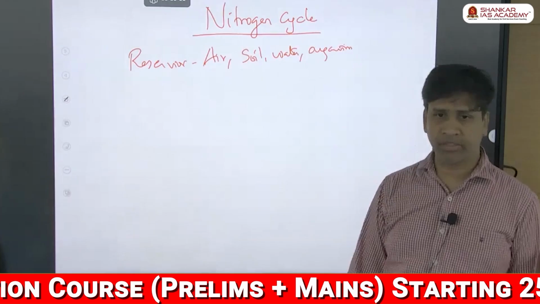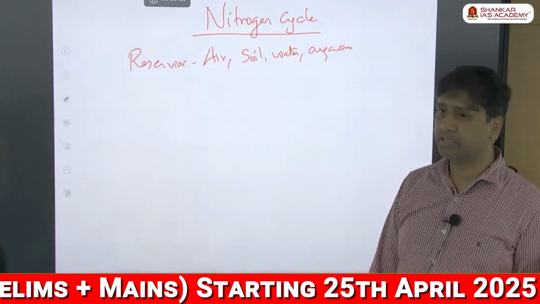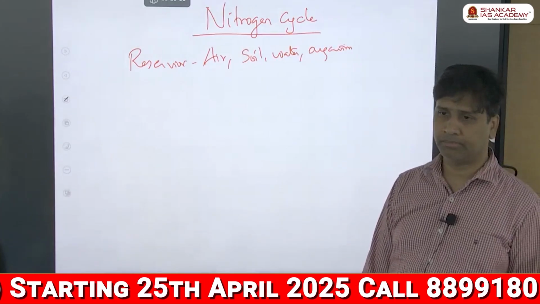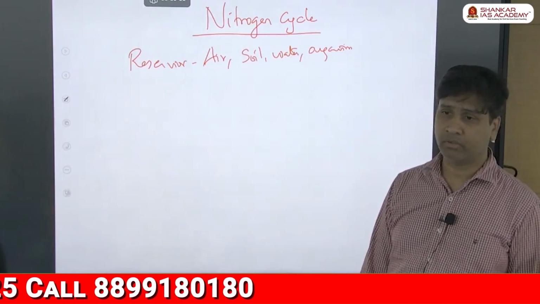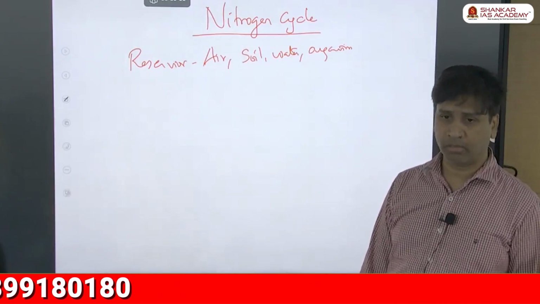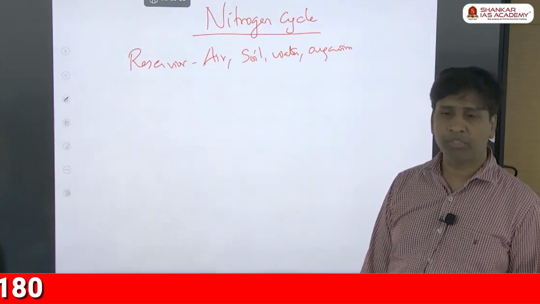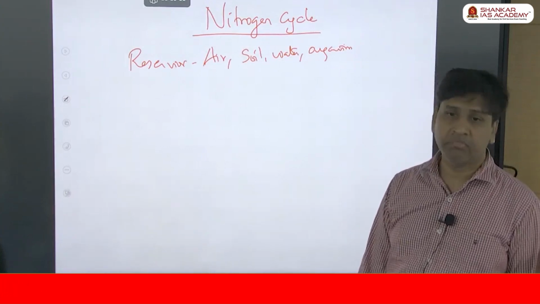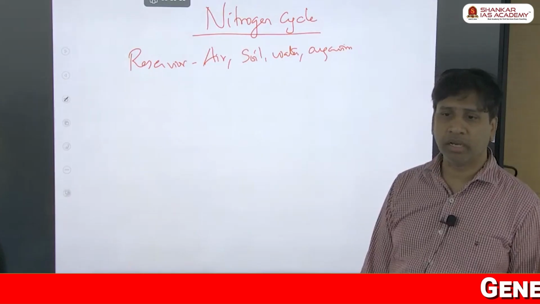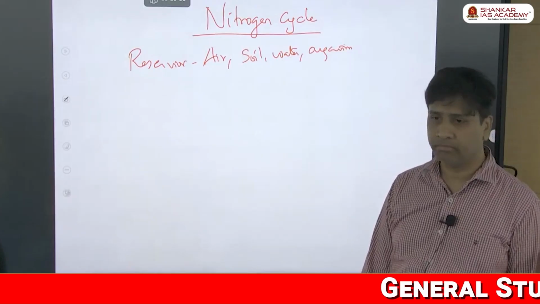Can you guess what is the percentage of nitrogen in the air? What is the percentage of nitrogen in the soil, water, and organisms? Within the air, 77% is nitrogen, 23% is oxygen. But if you take 100% of the nitrogen on this earth, how much will be in the air form, and how much in the soil, water, and organisms? More than 99.9% is in the air form only.